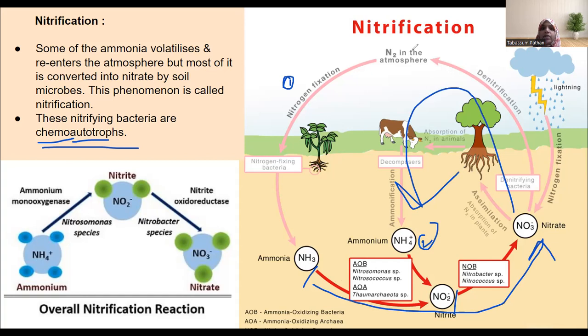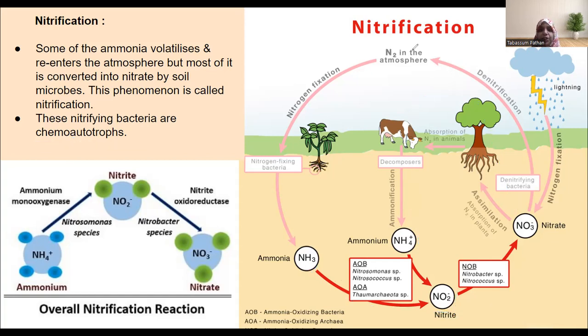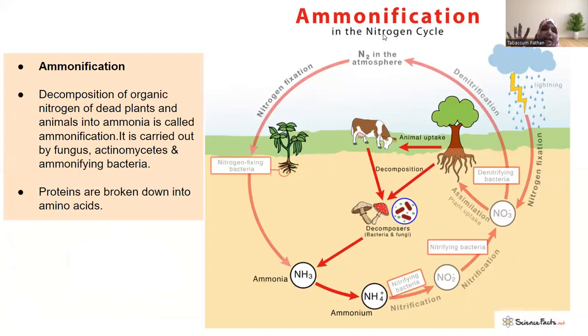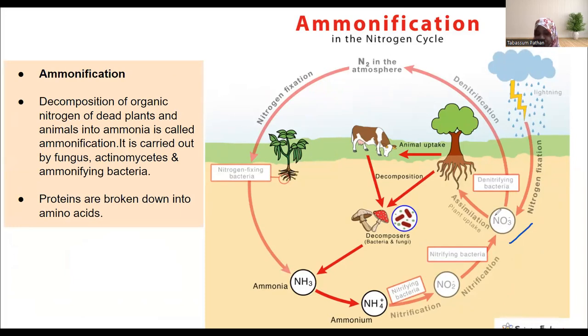In the process known as ammonification. So what is ammonification? Now the plant has taken up, assimilation has been done. So you gave the plant all this nitrogen which is readily available. The plant will take it up, use it for its own metabolic activities, and grow.